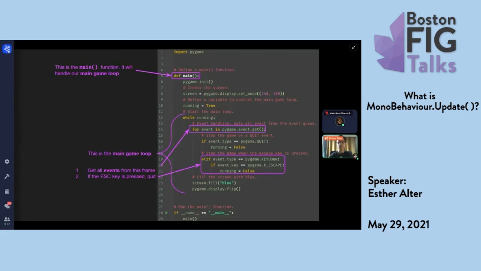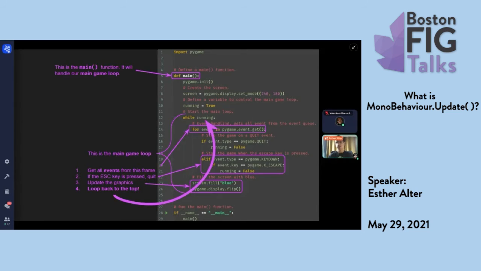And then we just have some instructions down here to flip the screen. And that just means update the graphics. And so we get the events, do something with the events, and then continue to update the screen. And then we loop back to the top, and that is our main game loop.